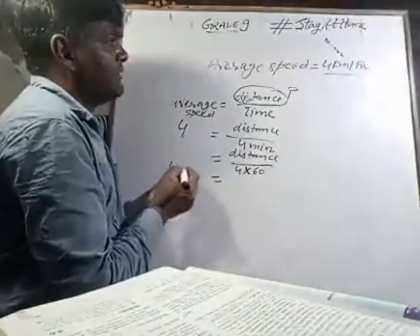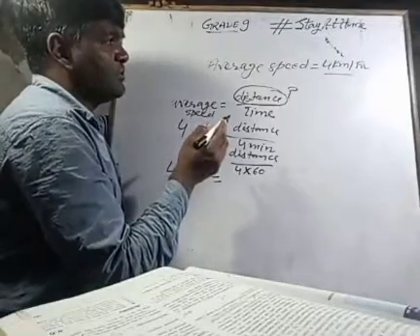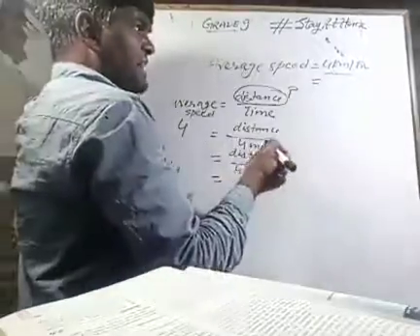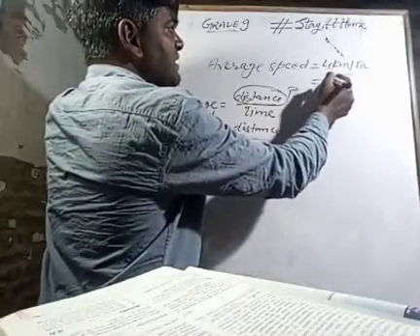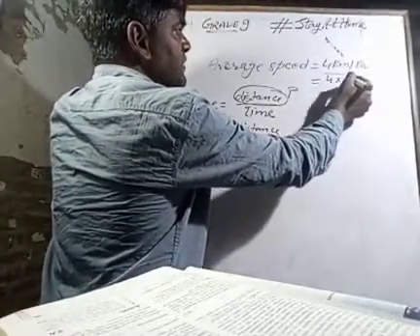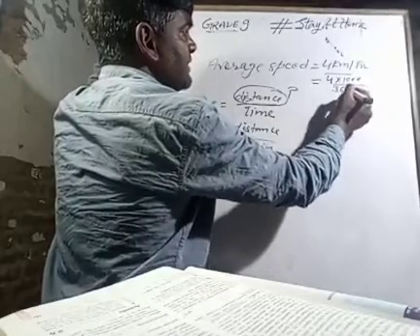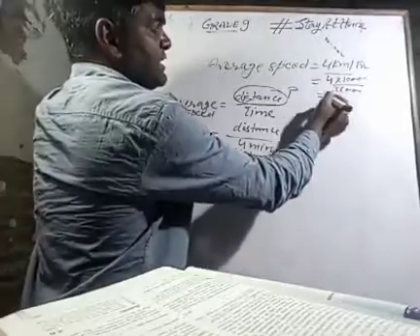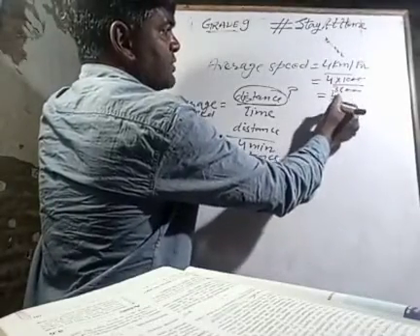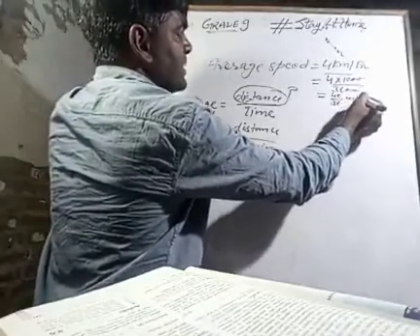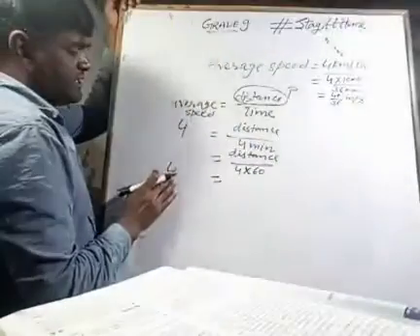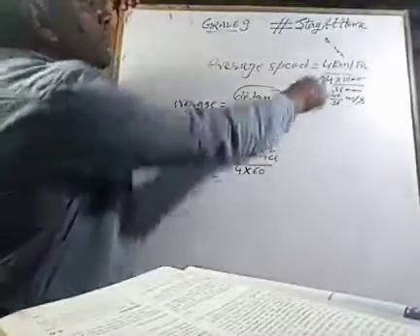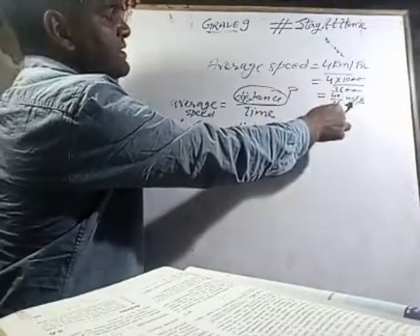The average speed was given as 4 km per hour. That speed may also be changed into the SI system of units. That is 4 into 1000 meter, and 1 hour has 3600 seconds. So after that, my dear student, we can write 40 upon 36 meter per second. 4 km per hour can be changed into meter per second.